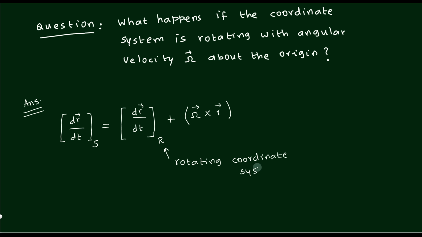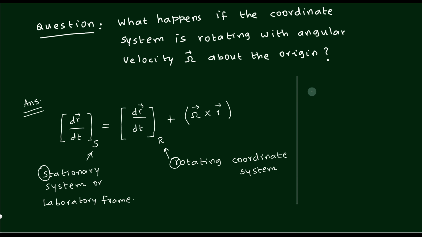The rest of the thing you understand. R means rotating coordinate system. S means stationary system. Stationary system means stationary coordinates, which are not going to translate and not going to rotate. R means a rotating coordinate system, but remember, there is no translation. At any cost, the coordinate system is not translating. It is only rotating. That is R. Only the stationary is S.